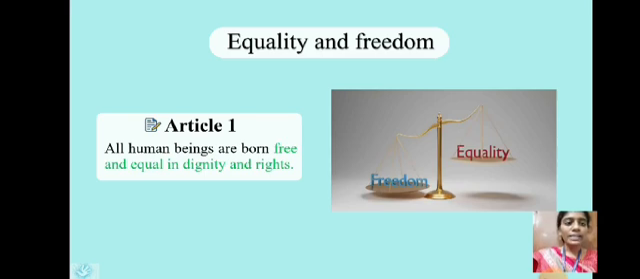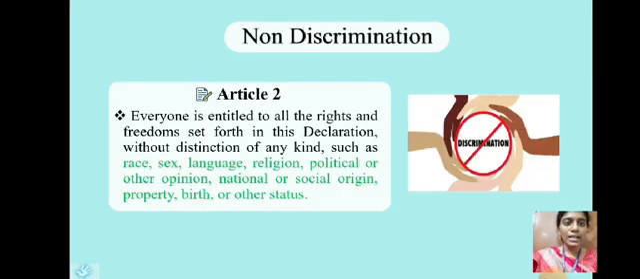Then, the articles that come under the category, we shall see one by one. The first article describes equality and freedom. All human beings are born free and equal in dignity and rights. Then the second article deals with non-discrimination, such as race, sex, language, religion, political or other opinion; equal rights should be given to all people.